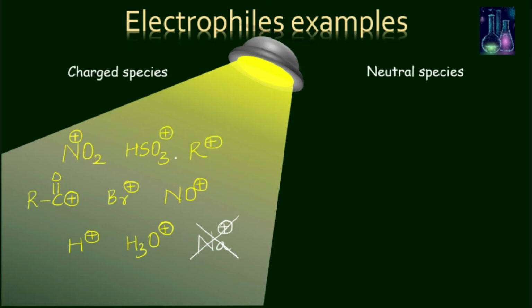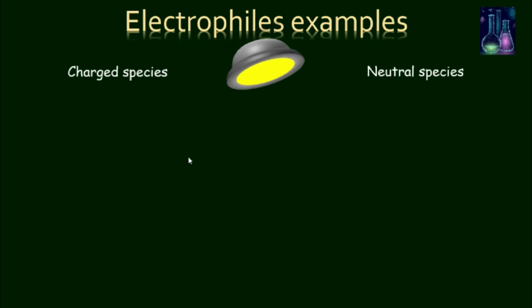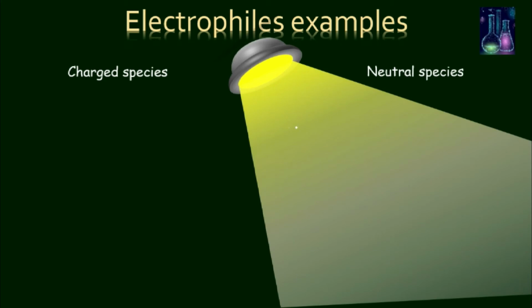Now let's see some examples of neutral species. CO2, AlCl3, BF3, FeCl3. These are examples of neutral species. These are basically Lewis acids. They accept an electron pair. For example, BF3.